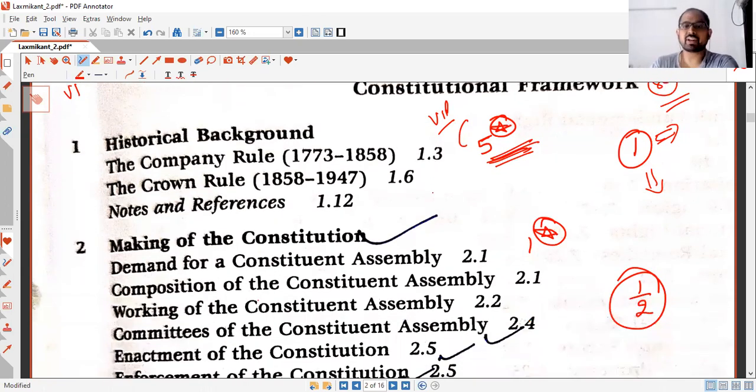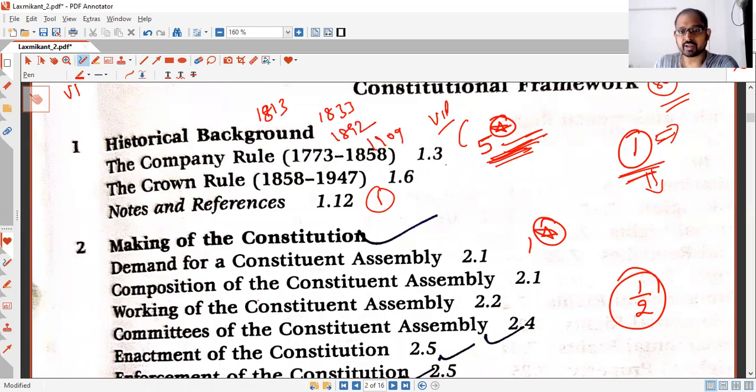In this historical background chapter, generally one question is asked, so it should take you not more than 1 hour to revise. This is a 5-star chapter, that means it is very important. You need to focus on a few acts like 1813, 1833, then 1892, 1909, 1919 and 1935.